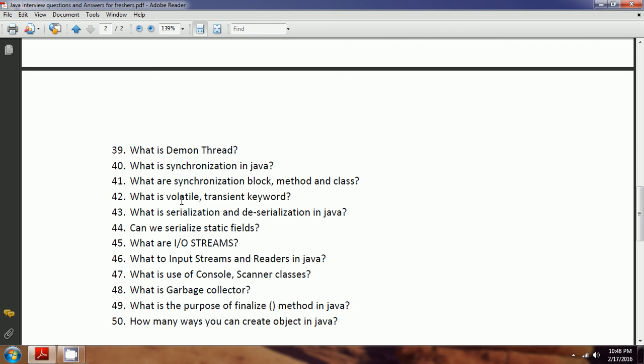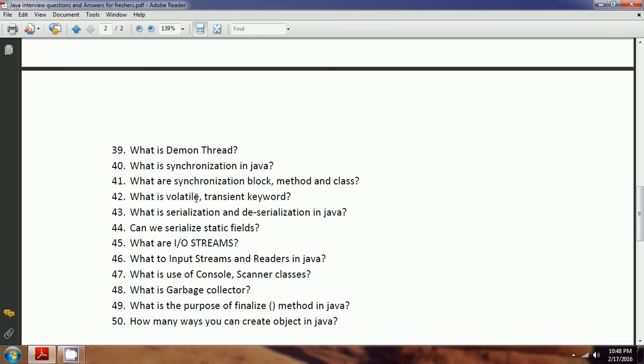Next one is, what are the volatile and transient keywords in Java? Volatile is used when you are working in a multi-threaded environment where a common resource is being updated, with multiple threads trying to access a single variable, and inconsistency will happen.